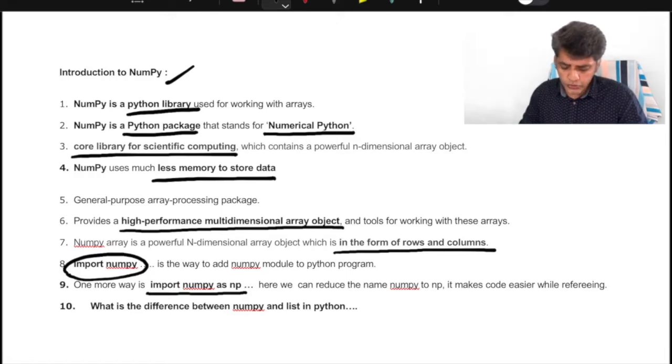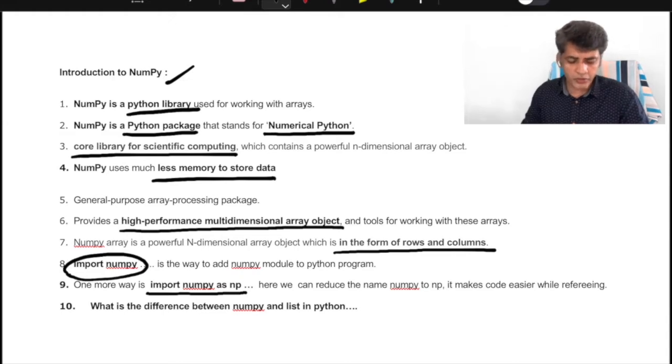What is the use of this NP? It reduces the keyword size, that's all. Instead of writing NumPy, you can refer to NP. While you are referring, this will reduce the complexity in the namespace. This is the major advantage of NP while you are using NumPy in your program.